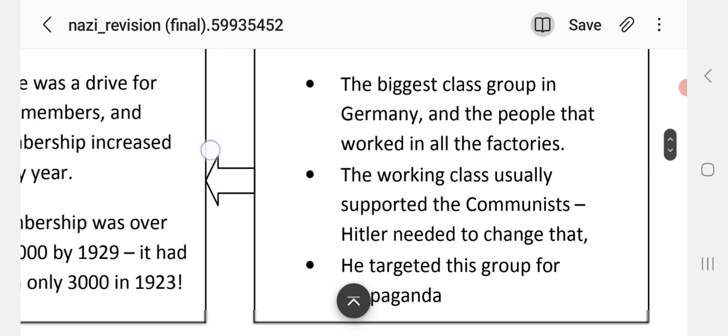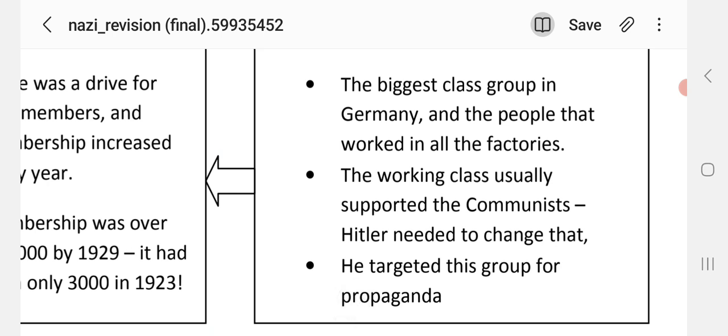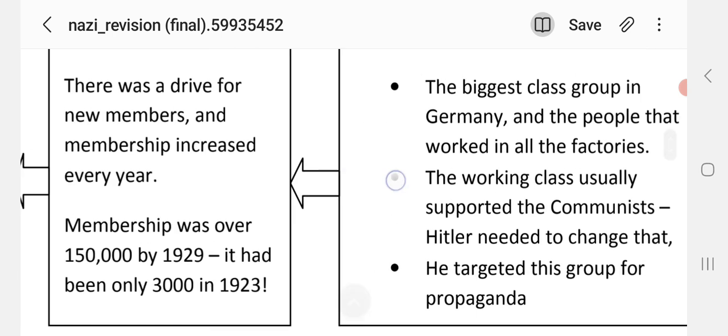Again, reorganising the party. The working class was the biggest class group in Germany, the people that worked in all the factories. The working class usually supported the communists. Hitler needed to change that. He targeted this group for propaganda.